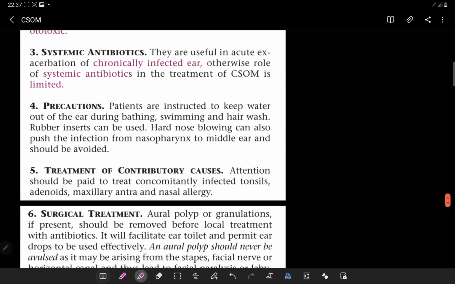Now, what is a precaution? Patients are instructed to keep water out of the ear during bathing, swimming, and hair wash. Rubber inserts can be used. Hard nose blowing can also push the infection from the nasopharynx to the middle ear and should be avoided. Treatment of the contributory cause: attention should be paid to concomitantly infected tonsils, the adenoids, the maxillary antra, and nasal allergies.